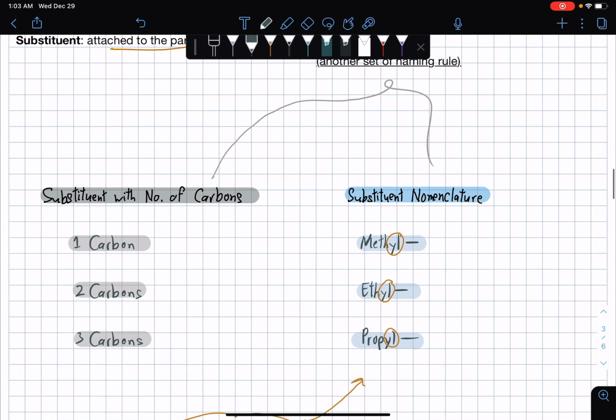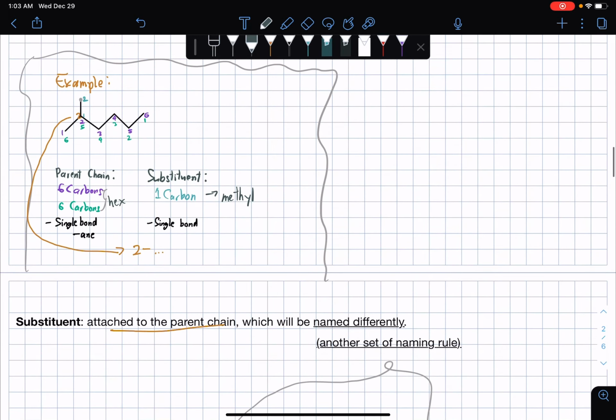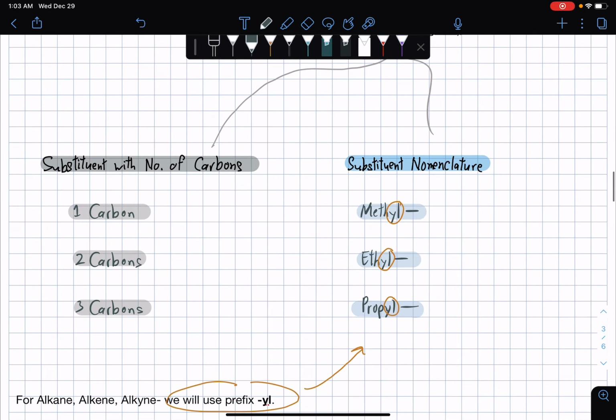The substituent has its own table of classification. And earlier, you've seen that 1 carbon is equivalent to the prefix methyl, or I'm not sure if it's a prefix or suffix, but it's a keyword that will aid in your classification of the IUPAC name of the hydrocarbon. So, one carbon is equivalent to methyl, two carbons equivalent to ethyl, three carbons equivalent to propyl.